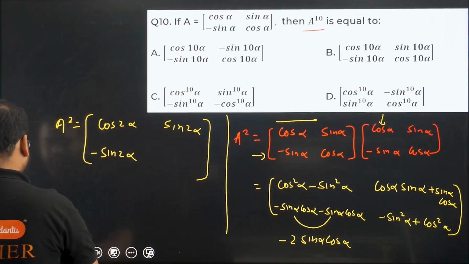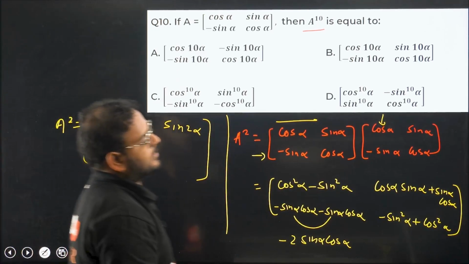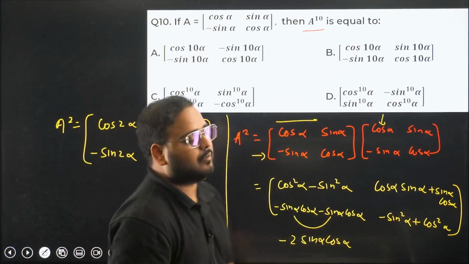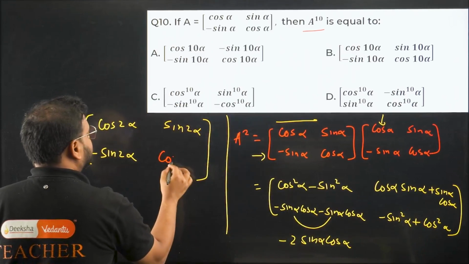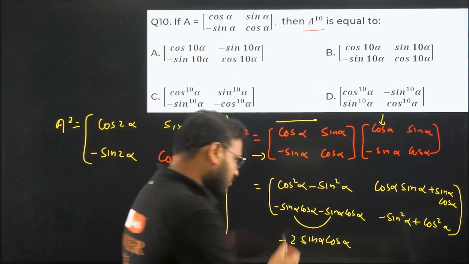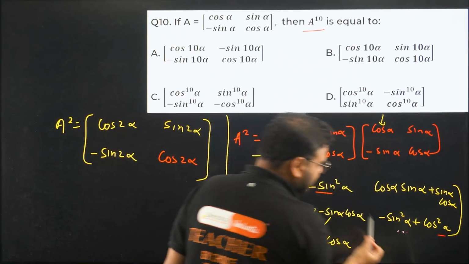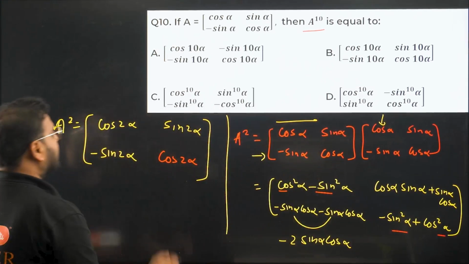And the last one, what is there? Cos square minus sin square. Same formula, cos 2 alpha. Please check. Cos square minus sin square, here also cos square minus sin square, becomes cos 2 alpha. Now we compare.